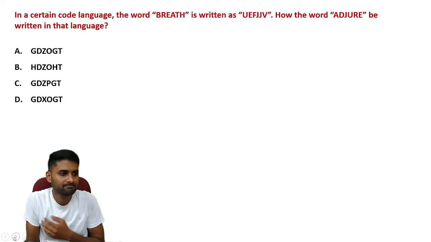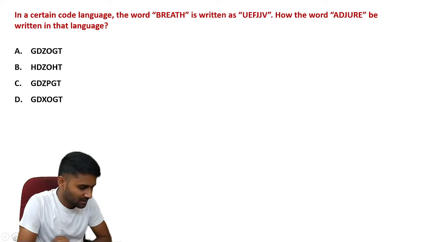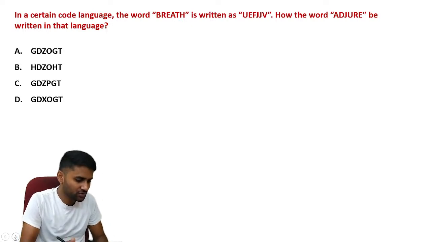How is the word ADJURE written in that language? Answer this question. Again, it's from the coding and decoding concept.